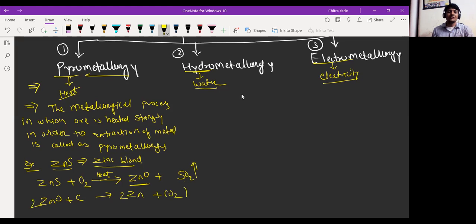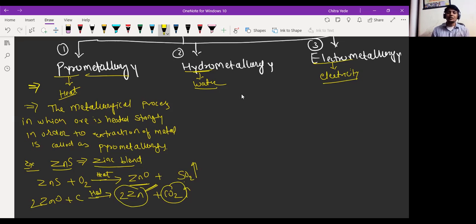That carbon dioxide is again released into the atmosphere and we get zinc. Again here we heat strongly. So in both processes we heat the ore and zinc oxide strongly in order to form zinc. Which gas will be released? In the second process, carbon dioxide, and in the first process, sulfur dioxide. Okay.